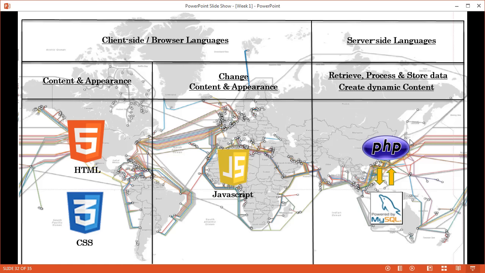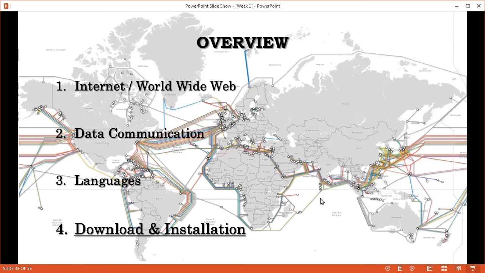And then we have the two server-side languages, PHP and MySQL. PHP is one of those languages that can retrieve and process data and then pass it on to the database, and it can also, together with the database, create dynamic content. So this is it. This is how things are approximately divided up among the languages that we will be learning.